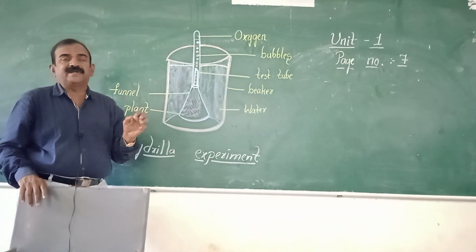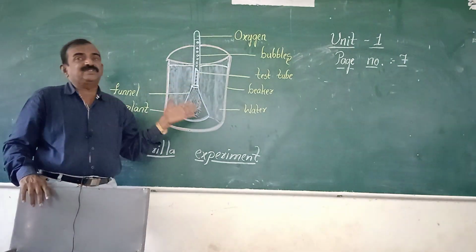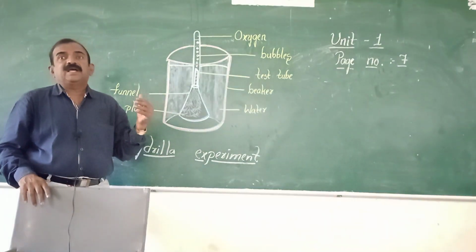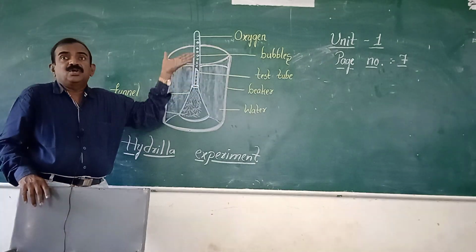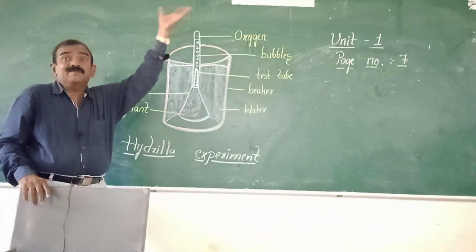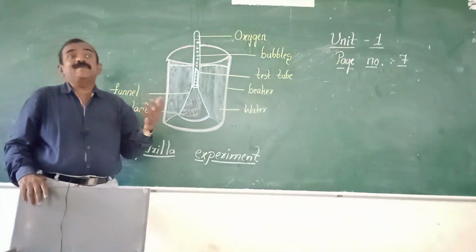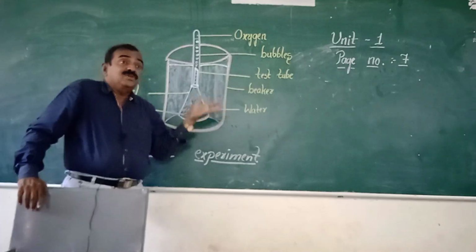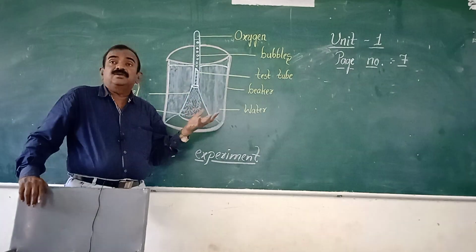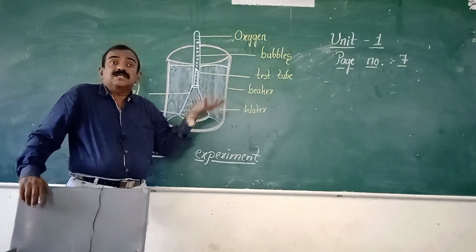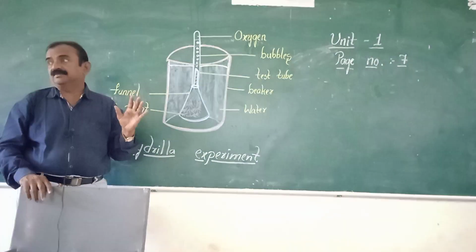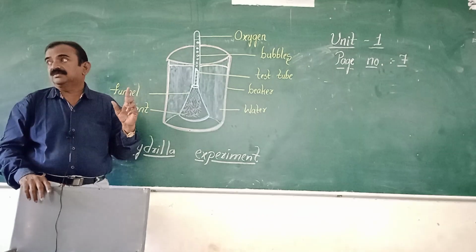Once again I am repeating. Aim. What is the aim of this activity? Oxygen is evolved during photosynthesis in the presence of light. That is your aim. You need to observe that oxygen is evolved during photosynthesis in the presence of sunlight. That is your aim.